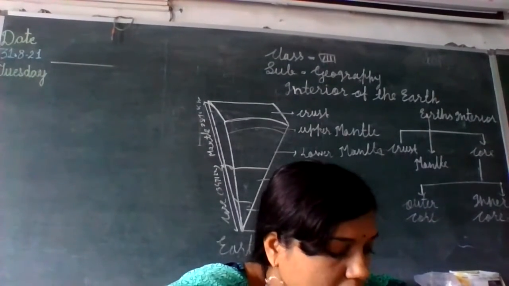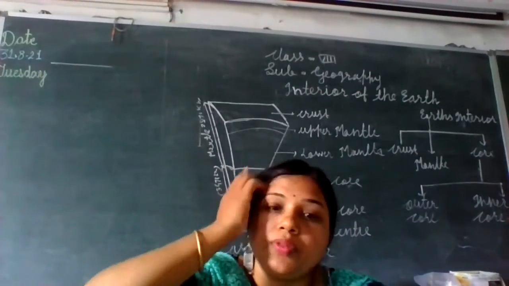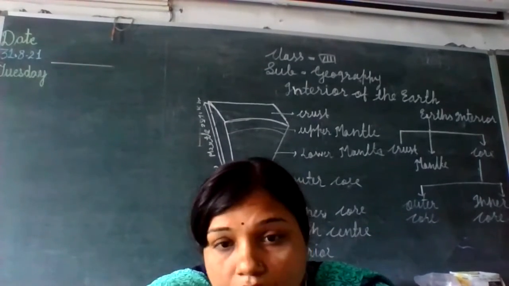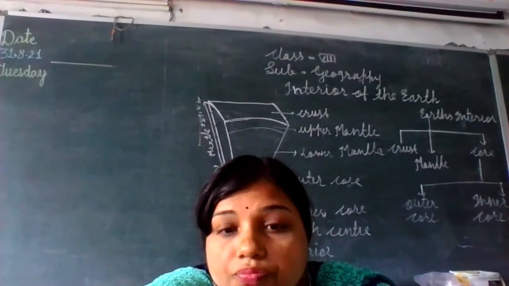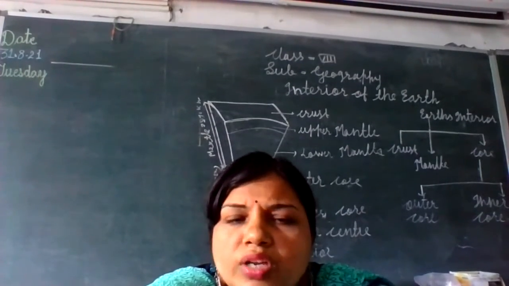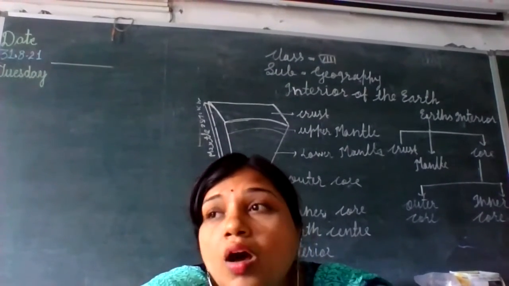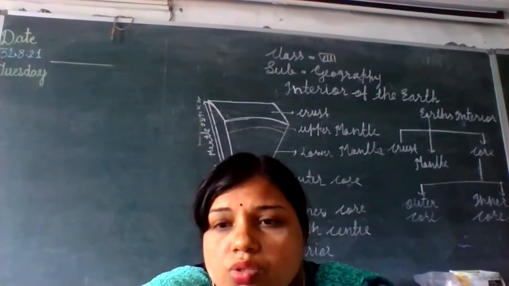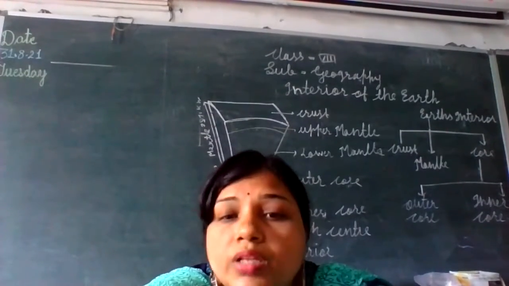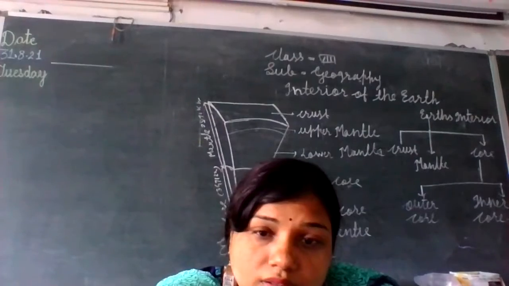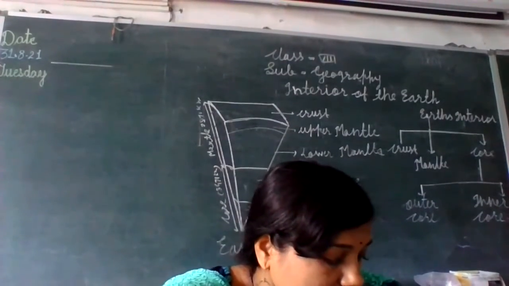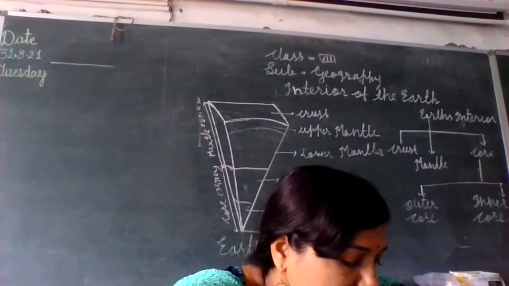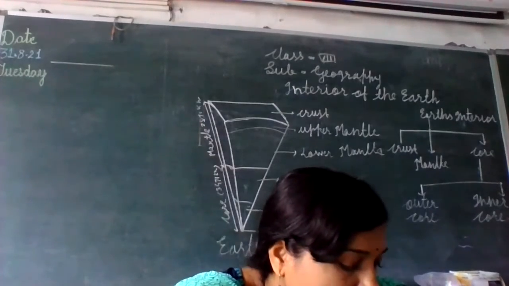Here vertical currents develop. Why do you install earthing in houses? So that you get protected from electrical shock. When you handle electrical appliances or gadgets, you wear shoes or stand on a wooden platform below your legs to get protected from the shock. So earth also has some magnetic power. This layer consists of iron in large amounts, and the difference between the temperature of the outer and inner core gives rise to vertical current.